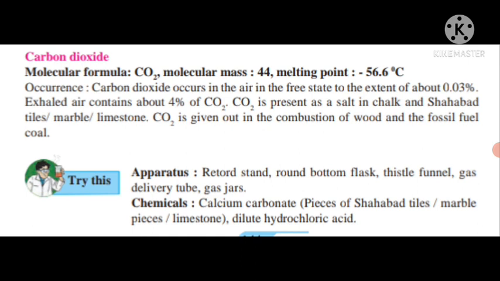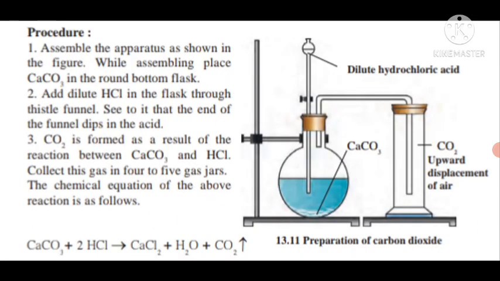In this reaction, we get calcium chloride, CaCl2, a salt, plus H2O plus carbon dioxide gas given out. This gas passes through the delivery tube and is collected in the gas jar. Here in the diagram we can see the CO2 collected in the gas jar.